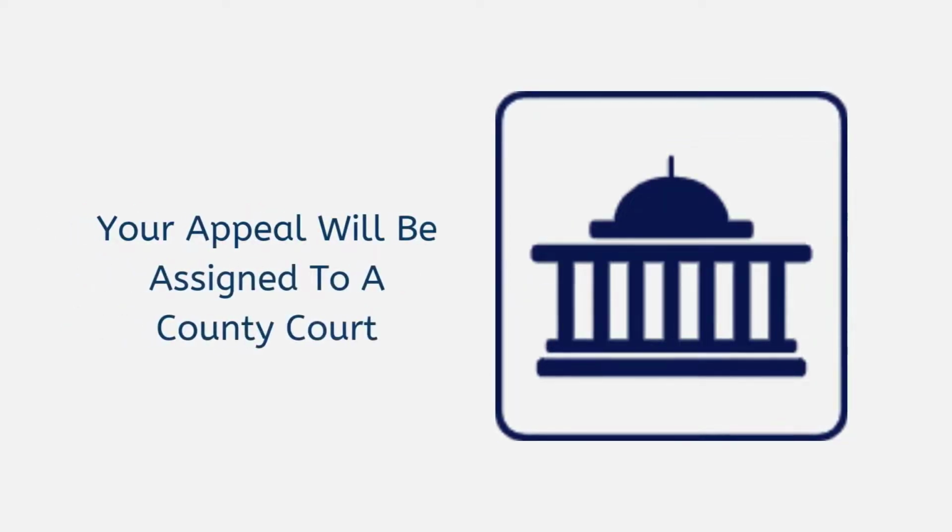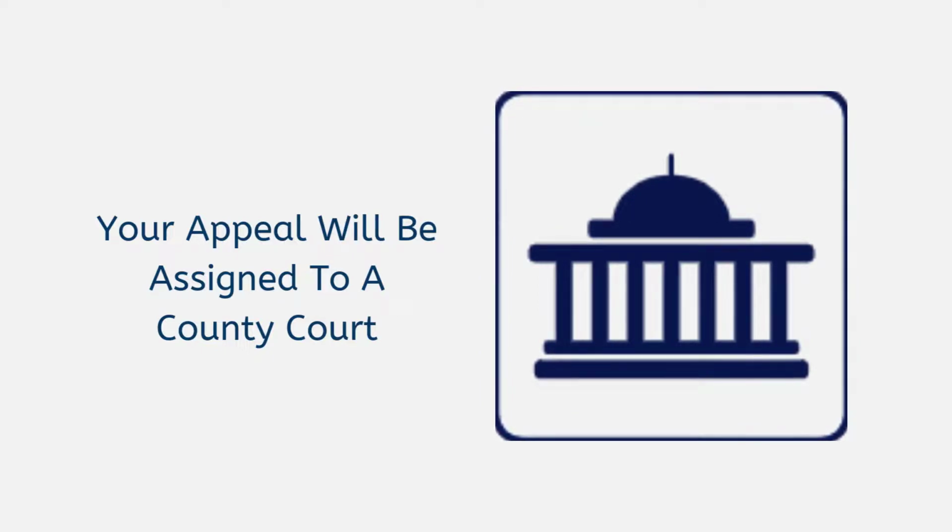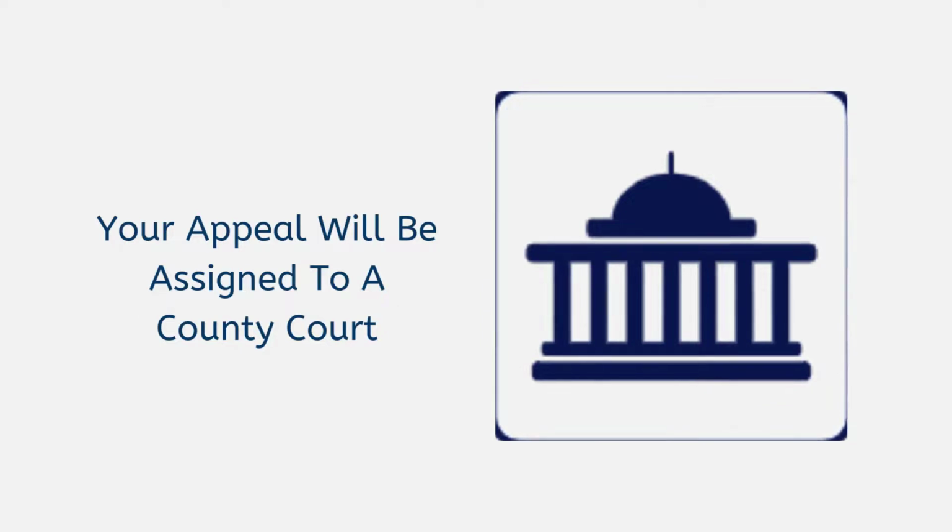Your appeal will be assigned to a county court. After your appeal is assigned to a county court, you will get a notice with the case number and the court where your case will be heard. Once you file your appeal, this will stop your landlord from getting the writ of possession and removing you from the home until your case can be heard in county court. This can give you more time to find a new place to live.